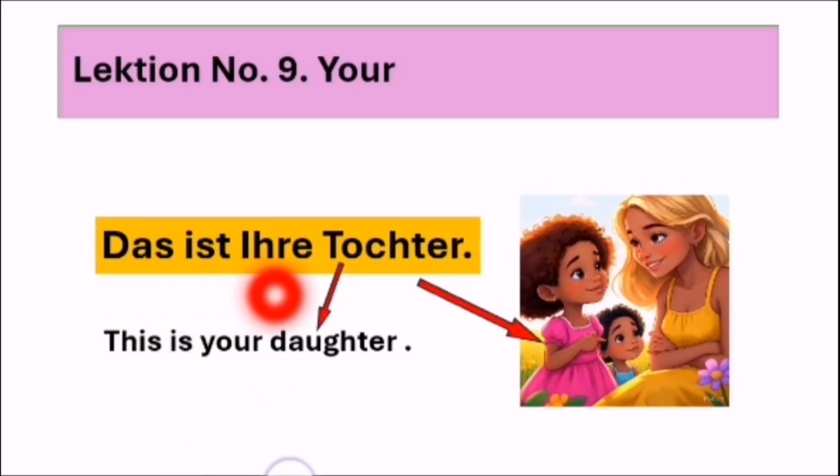Das ist ihre Tochter. This is your daughter. This girl is talking to this lady, saying that this is your daughter. So ihre is the formal way of "your" in German, okay? When you are talking to your parents, your elders, your teachers, your boss, you have to use ihre or ihr. If the noun is feminine, we use ihre. Das ist ihre Tochter. This is your daughter.